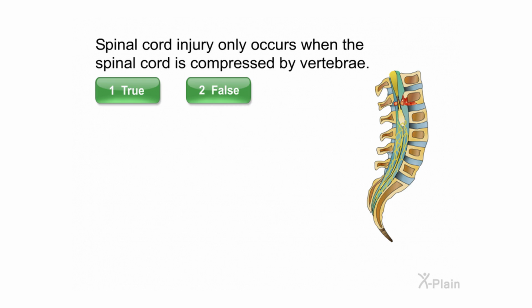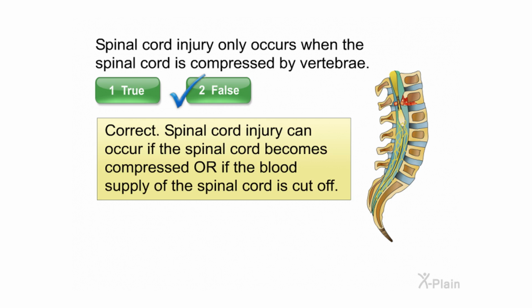Spinal cord injury only occurs when the spinal cord is compressed by vertebrae. Select true or false. Correct. Spinal cord injury can occur if the spinal cord becomes compressed or if the blood supply of the spinal cord is cut off.